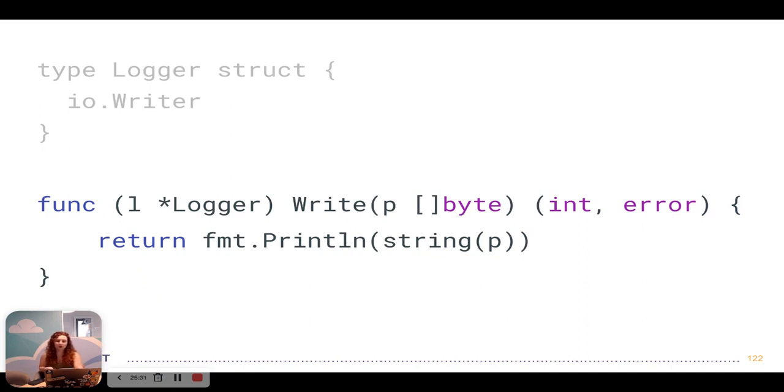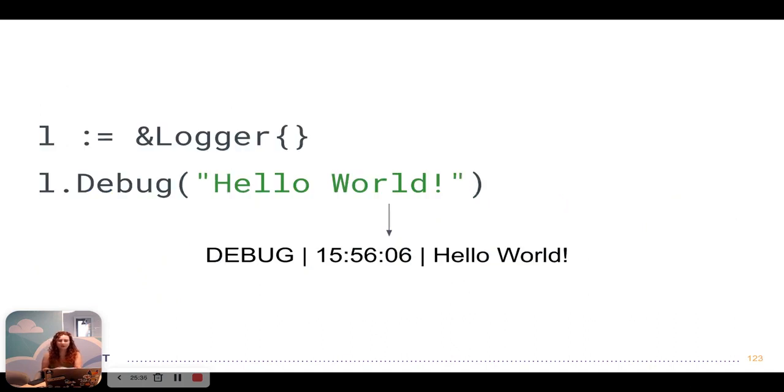Just call print to stdout. And I put that all together, and I created a Logger instance, and I called the debug method, and it printed to stdout. So we're not dealing with that nil pointer dereference panic that we had earlier. So that's great. This was what I expected to happen, right? So maybe I actually could create a default implementation for a logger.